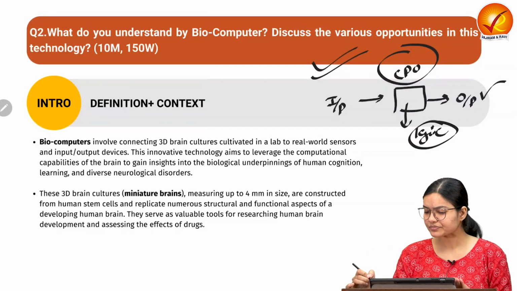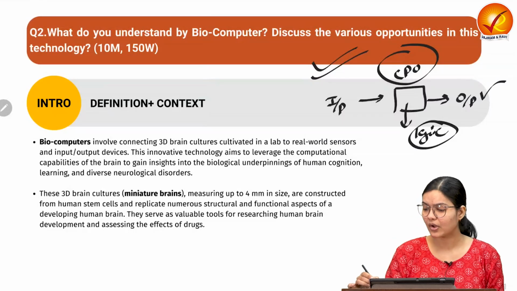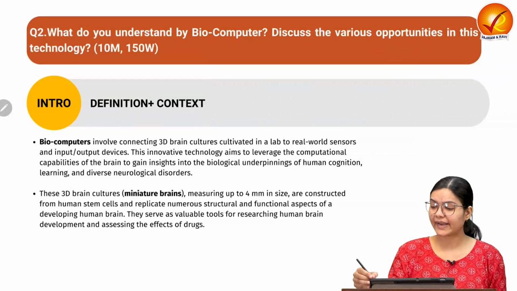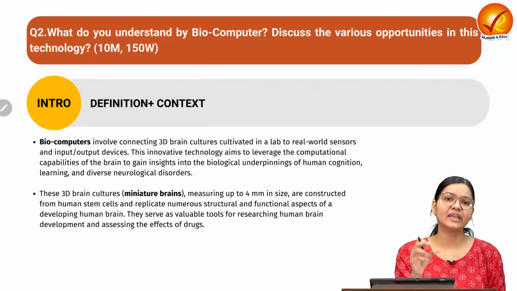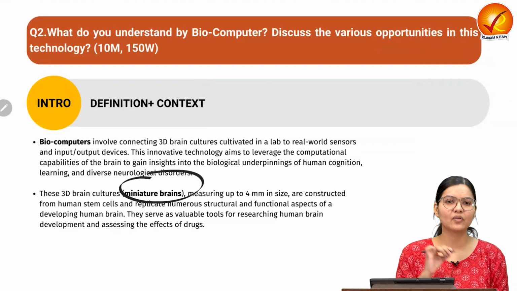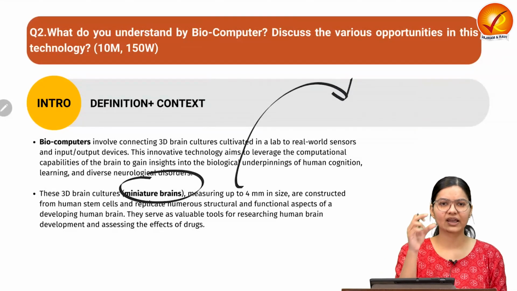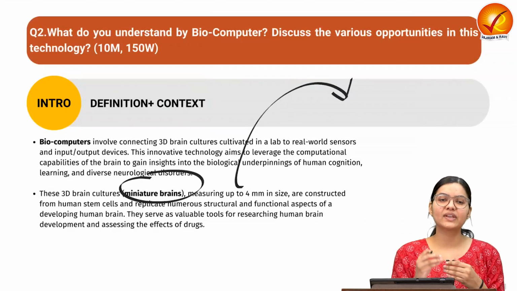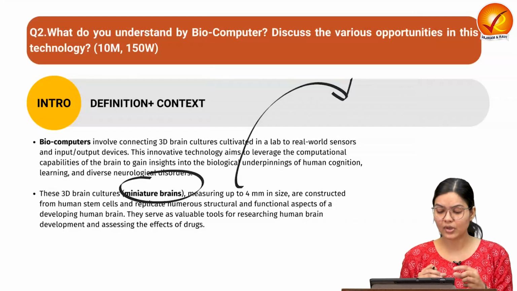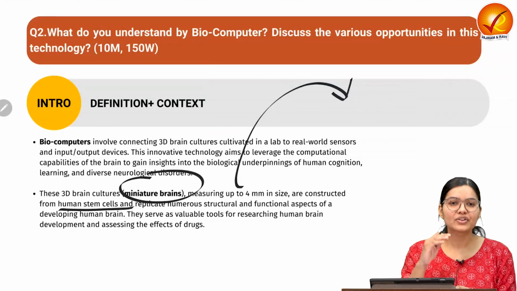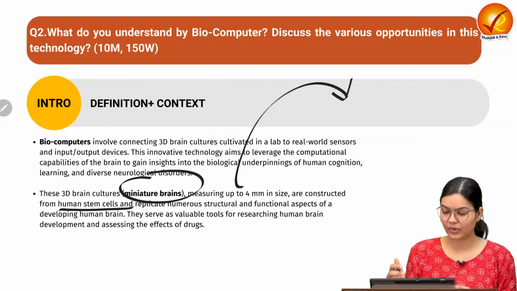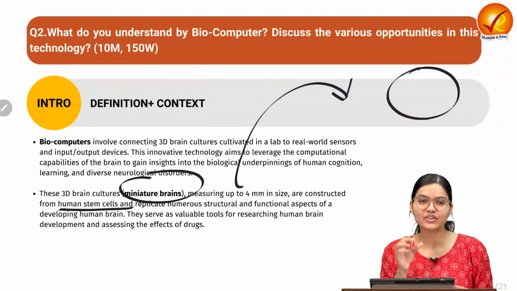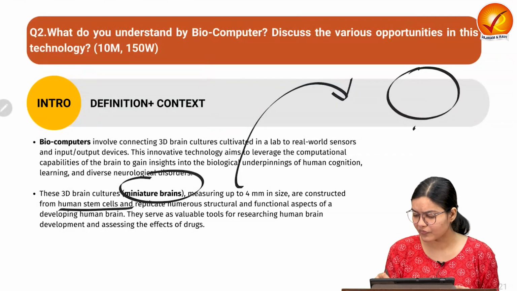Now we have seen the functioning of a normal computer. On a similar line, scientists have tried to produce a miniature brain. This miniature brain is nothing but they have taken stem cells. As we know, stem cells have the property through which we can make them into some other kind of cell. So these stem cells have actually been changed into human brain cells. And the size of this human brain is miniature. Since it is a miniature brain, it is 4 mm in size.